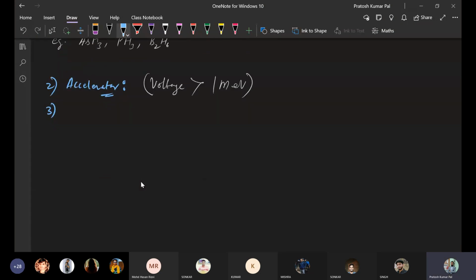Once we have accelerated these ions, if there are different atoms or elements, we can have different ions out of that. So the ion that we require for the semiconductor surface, we have to separate from the complete set of accelerated ions. There are different ions, and out of that we have to select the particular ion that we need. So here mass separation is used.